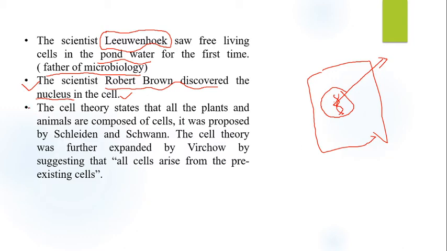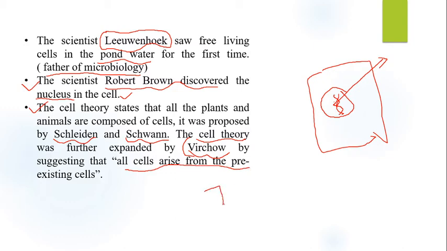On the basis of these studies, some scientists drew a conclusion. First you have to learn the name Schleiden. Next is Schwann. From all these studies they drew some conclusion. That conclusion is called the cell theory. So cell theory is given by Schleiden and Schwann, and a further, expanded explanation of the cell theory is given by Virchow. Clear? Virchow says new cells arise from pre-existing cells.